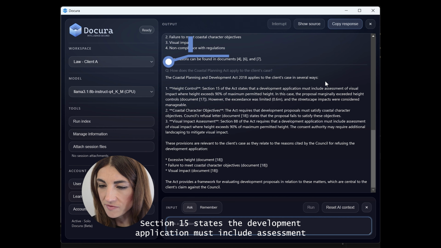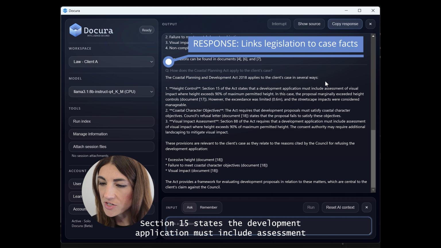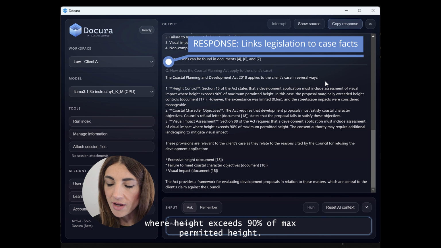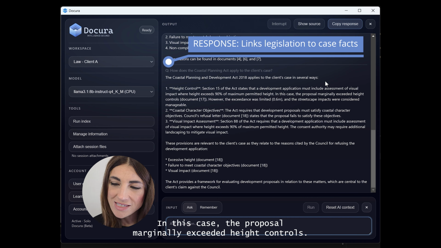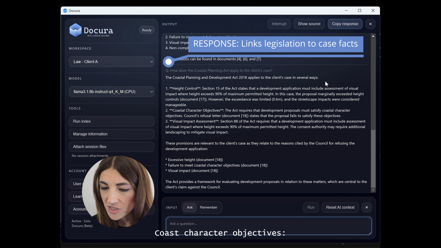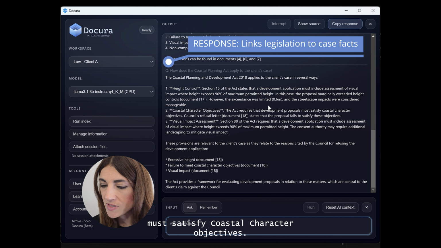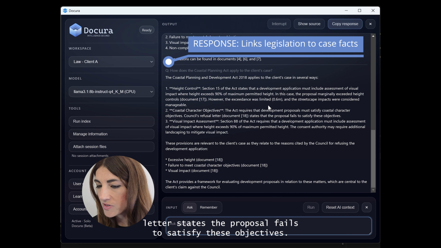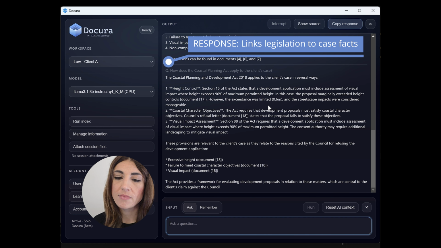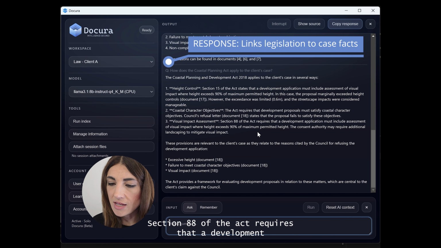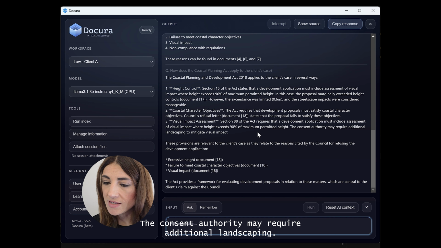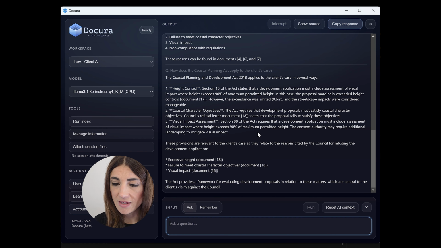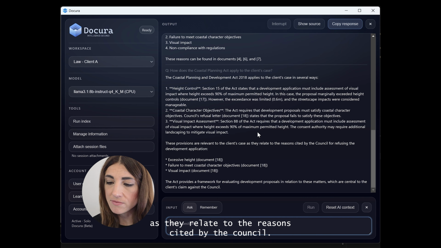Height control. Section 15 states that a development application must include assessment of visual impact, where height exceeds 90% of max permitted height. In this case, the proposal marginally exceeded height controls. Coastal character objectives. The Act requires that development proposals must satisfy coastal character objectives. Council's refusal letter states the proposal fails to satisfy these objectives. Visual impact assessment. Section 88 of the Act requires that a development application must include assessment of visual impact. The consent authority may require additional landscaping. These provisions are relevant to the client's case as they relate to the reasons cited by the council.